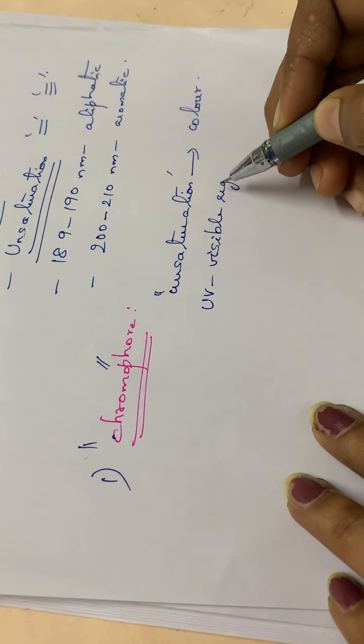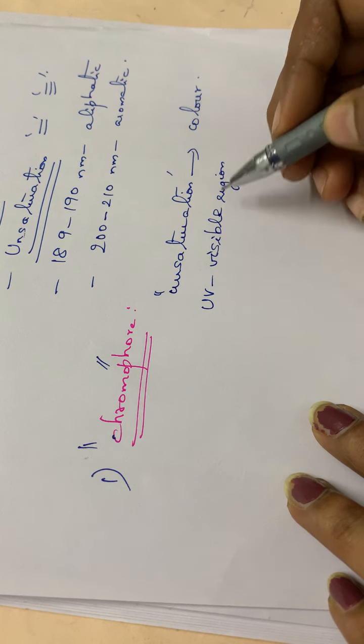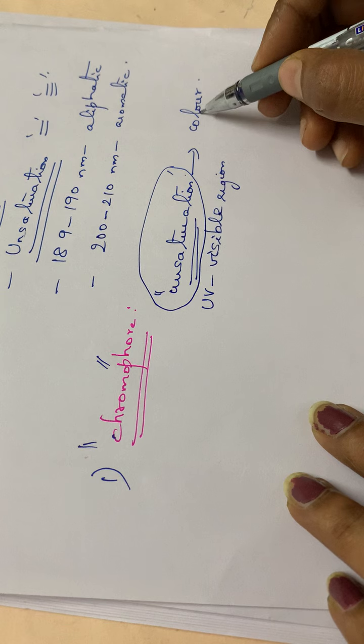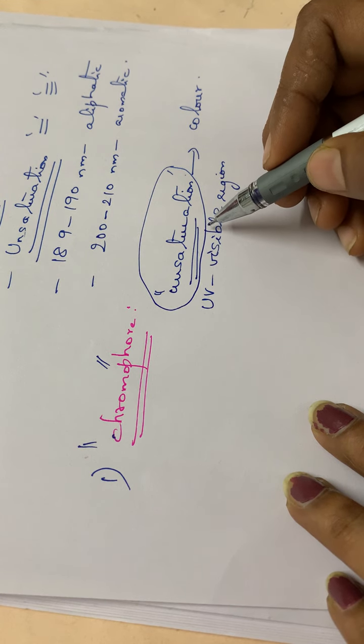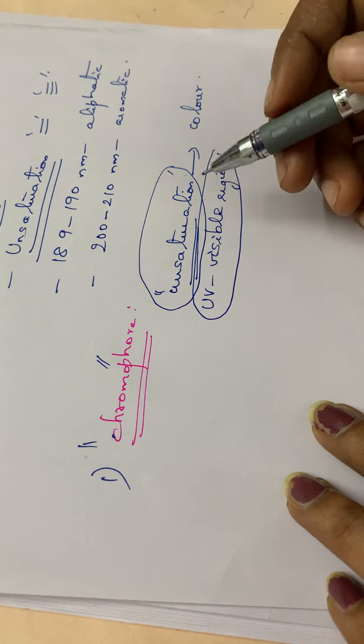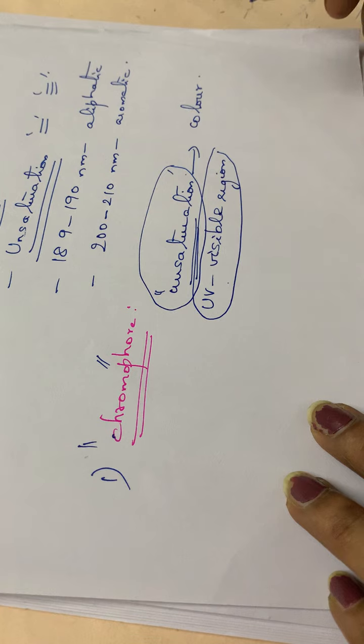Any unsaturated group, okay, due to the presence of unsaturation, what happens? Color will be there. So any unsaturated group which absorbs in the UV visible region and thereby gives color to that particular substance is called a chromophore.